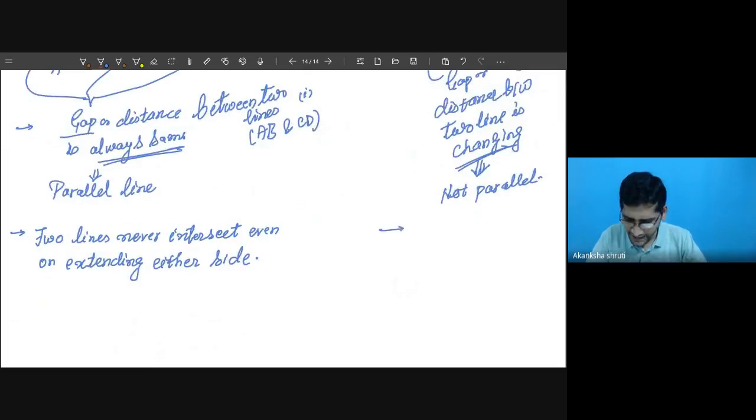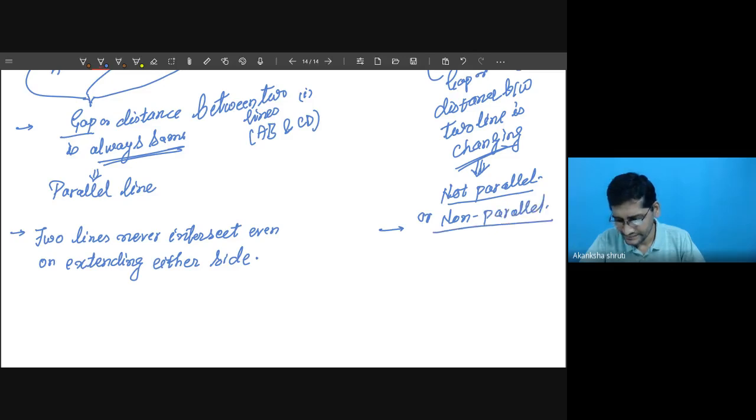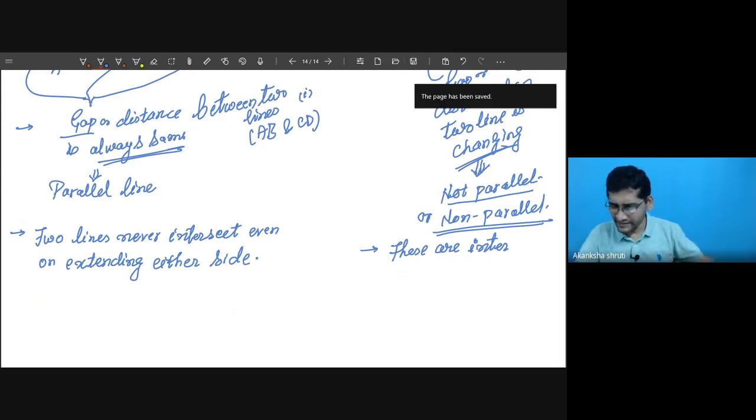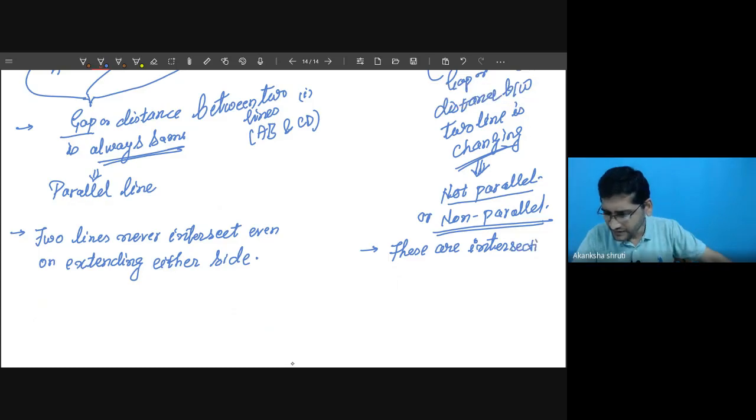But non-parallel lines, called non-parallel, are intersecting lines. So students, you have to understand very clearly whether they are intersecting or non-intersecting, by extending and watching.